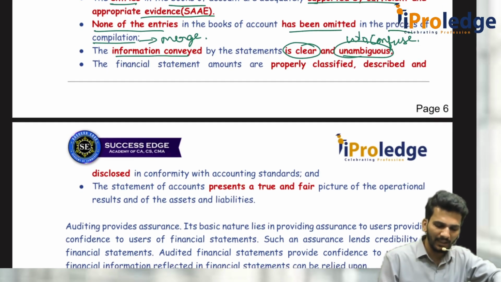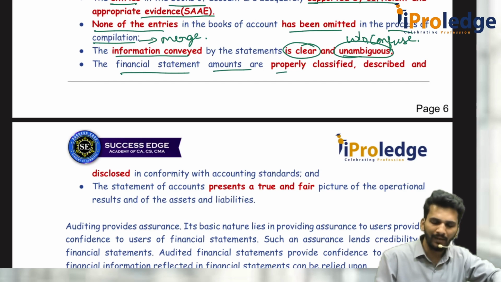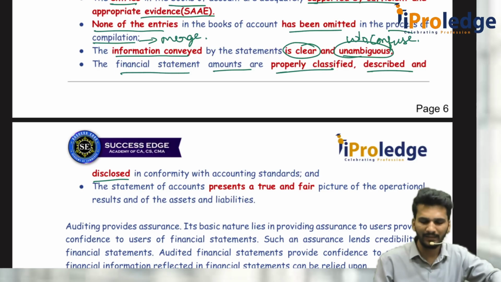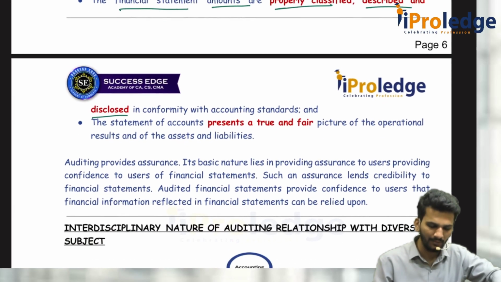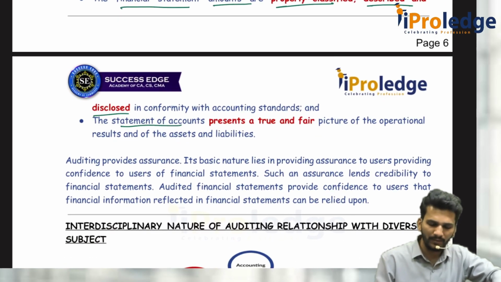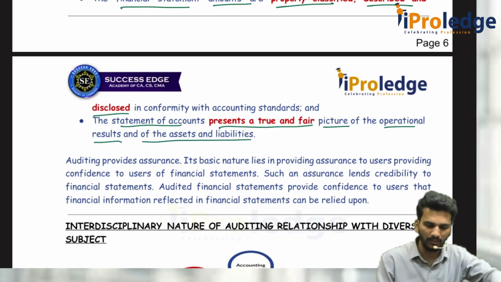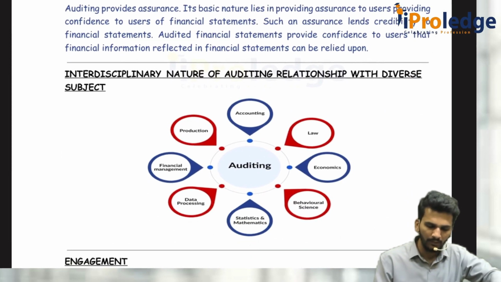And all the financial statements, accounts are properly classified, described, and disclosed. You remember the misstatement example? Same examples are applicable here. And all the statement of accounts should present a true and fair picture of the operational results and the assets and the liabilities. Everything has to be done. Then you can read this.